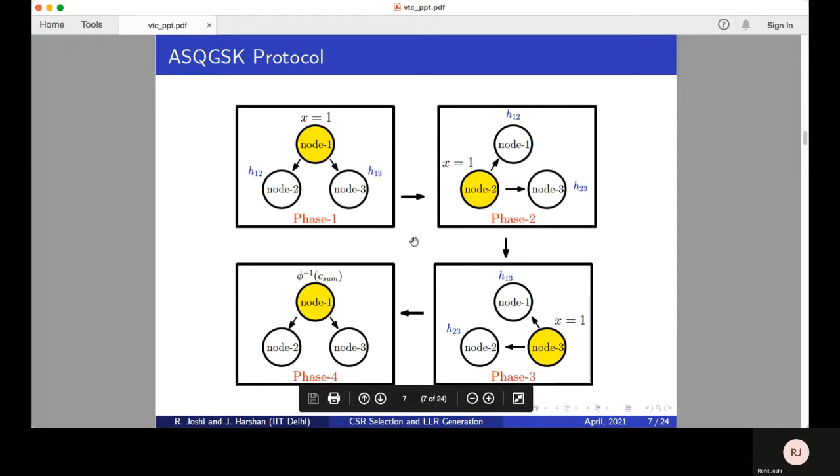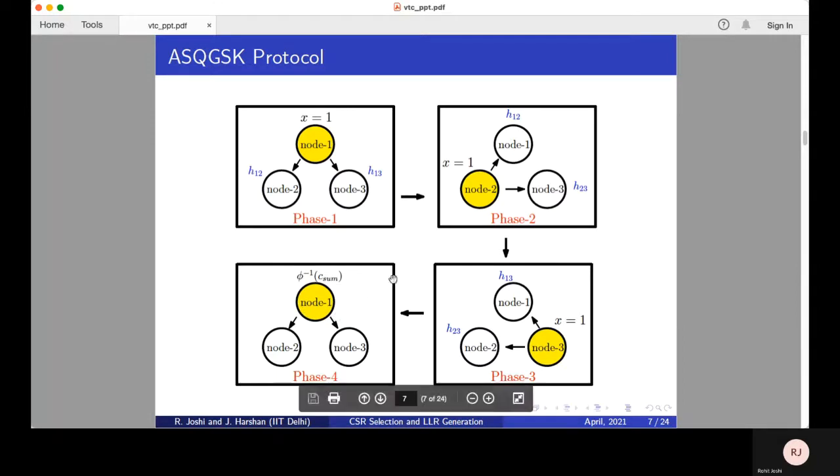By the end of phase 3, all the three nodes have their adjacent pair of channels, but the intersection of common source of randomness among all the three nodes is still an empty set. For instance, node 2 doesn't have H13 and likewise node 3 doesn't have H12. So to bridge the gap, one of them is chosen to be the facilitator whose role is to help the node which cannot inherently observe the CSR. Like node 1 is the facilitator here.